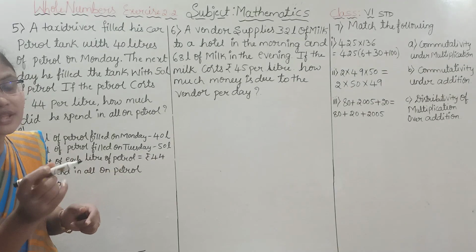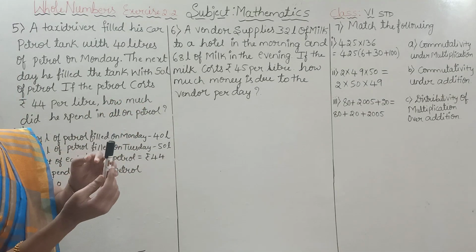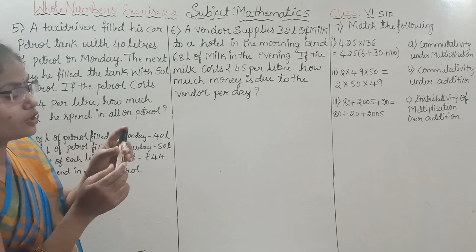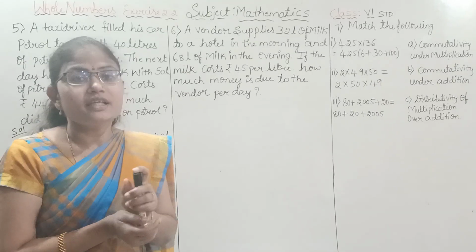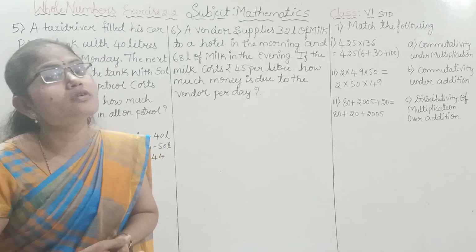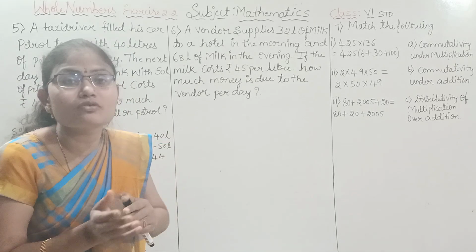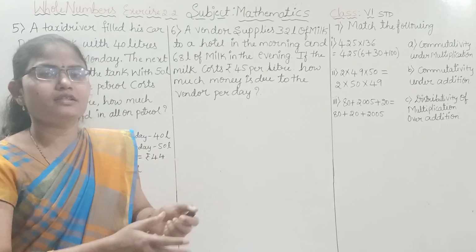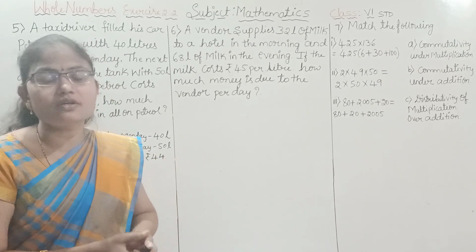For example, the cost of 1 pen is rupees 5. In the same way, the cost of 10 pens, how will you find it? You multiply 10 into 5, then you easily get the cost of 10 pens.